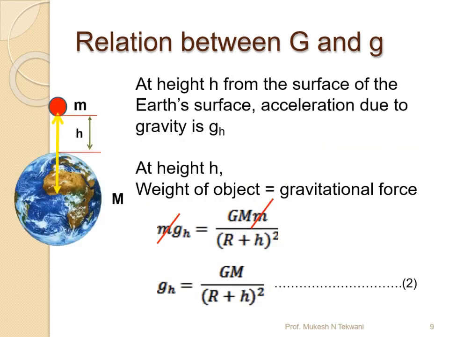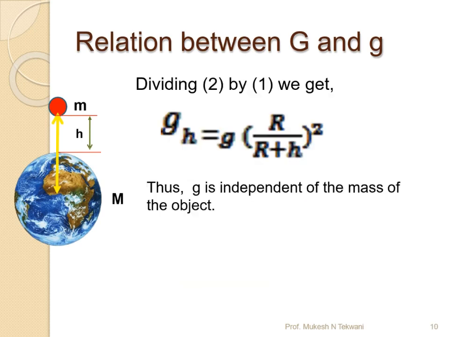When we look at the same relation for an object at a particular height above the Earth's surface, we are also going to write the same thing. The weight of the object is going to be written as m g_h, where the gravitational force of attraction between them will be given by G M m divided by (R plus h) the whole square. When you cancel these two m's on this side, the relationship is going to be given by g_h is equal to G M over (R plus h) the whole square.